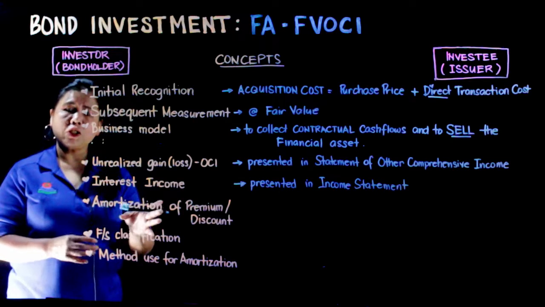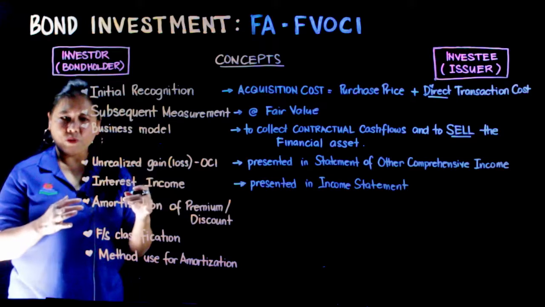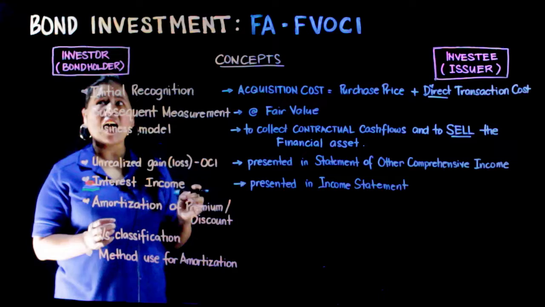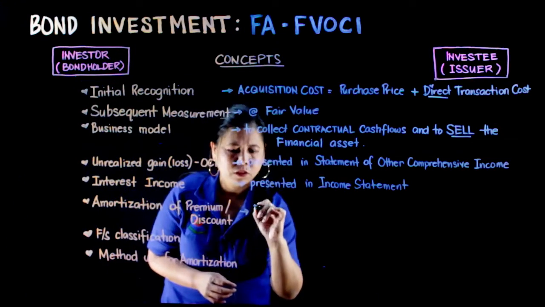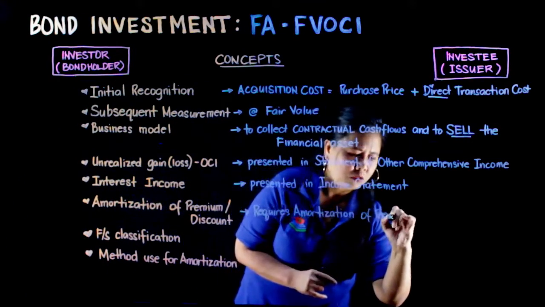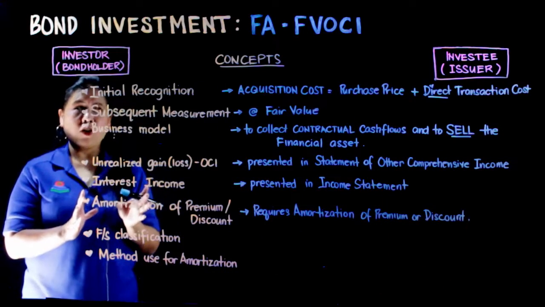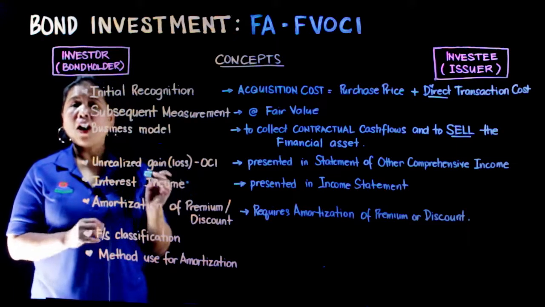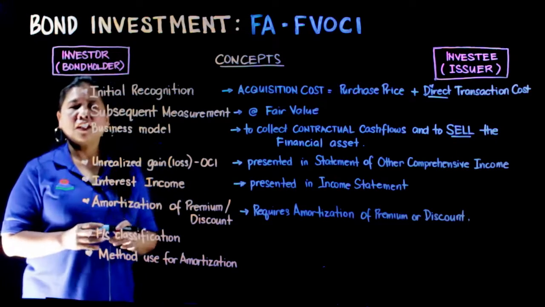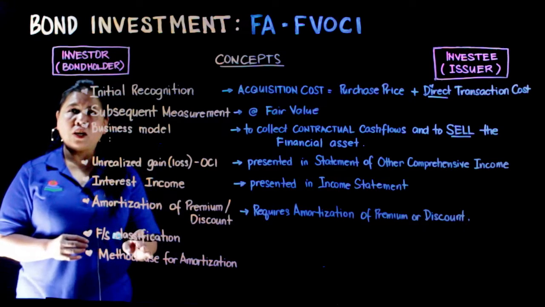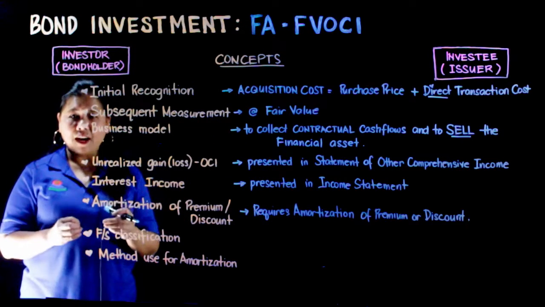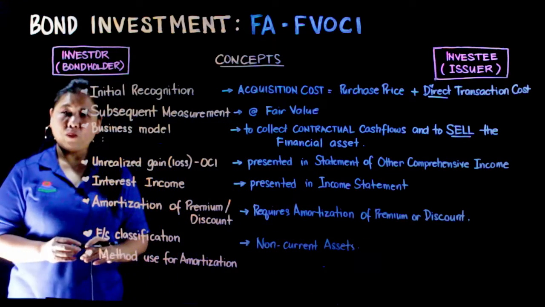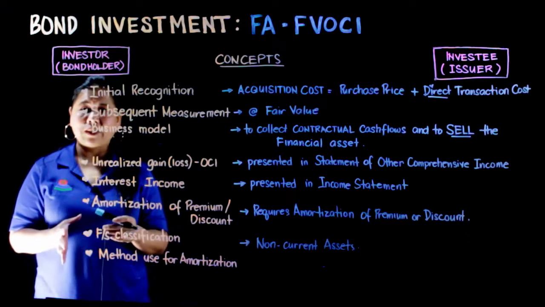Then, the amortizations of the premium or discount. Yung premium and discount, ina-amortize natin dito sa category na financial asset FVOCI. Dito sa category na ito na financial asset, FVOCI, nag-a-amortize tayo ng premium or discount. Alright? Then, the financial statement classifications ng category na ito ay non-current asset. And the methods of amortizations ay effective interest method.